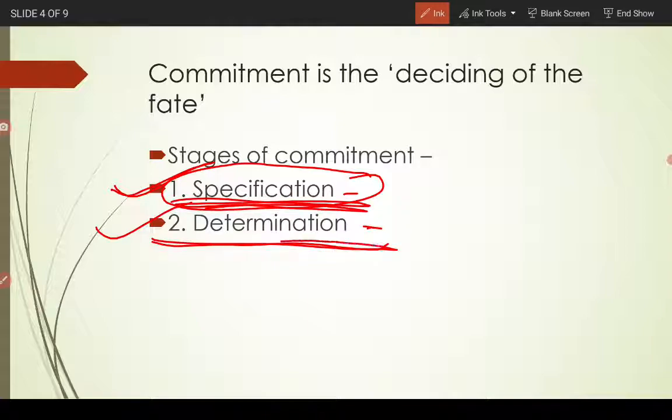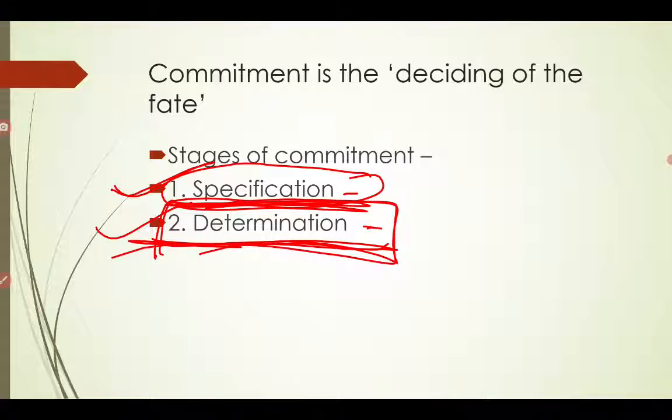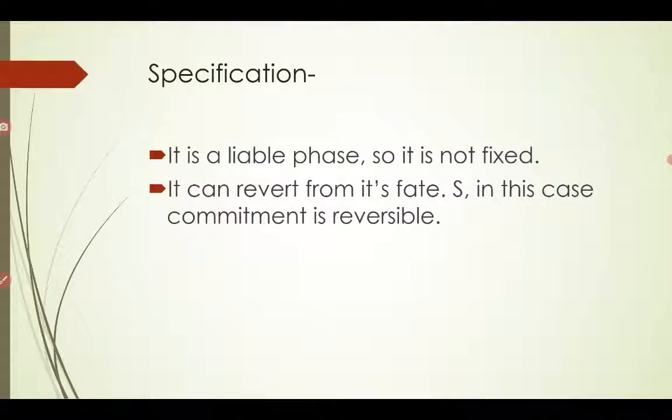But determination is like right now, if you are watching this video, you are probably preparing for your UGC NET or your BSc. So you have already determined what you are going to do. That's determination, right?